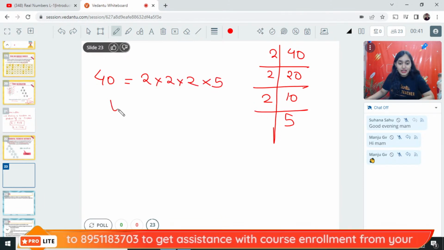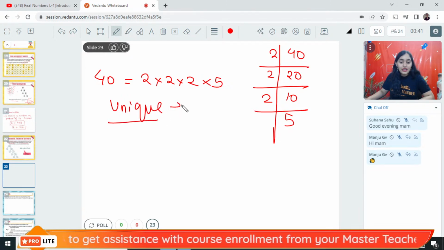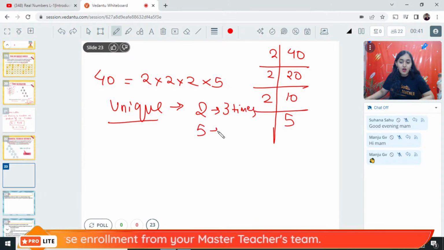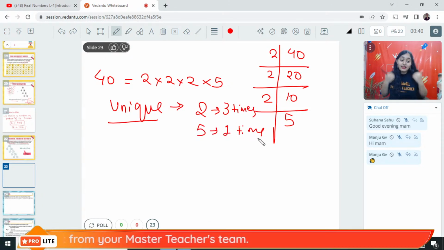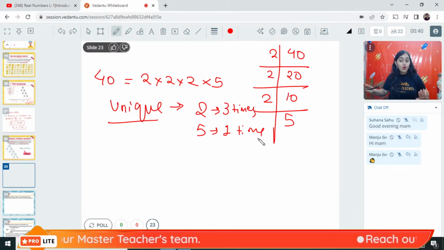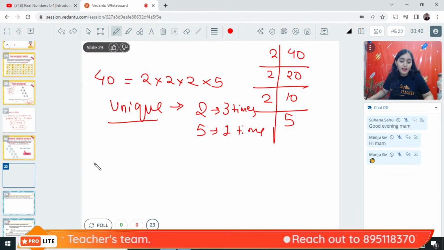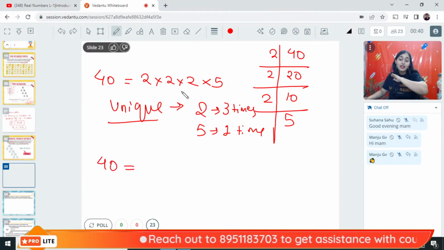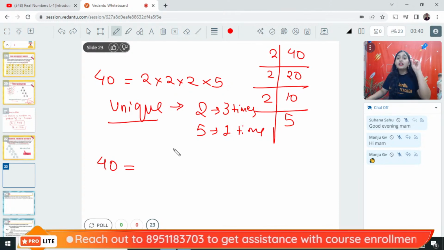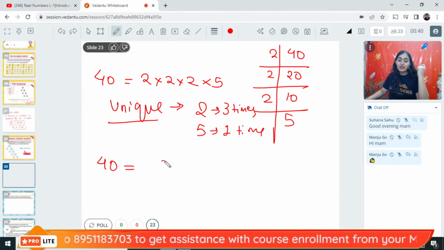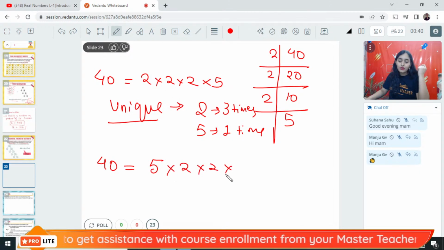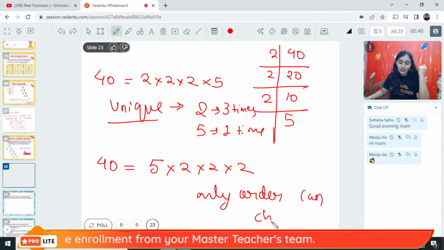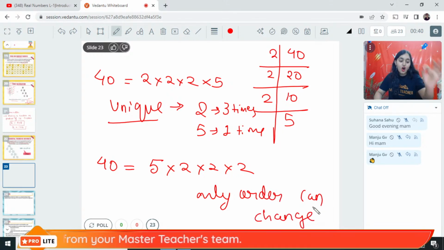So what is unique here? What is unique here, bacho? Uniqueness is 2 is occurring 3 times and 5 is occurring 1 time. Is there any other prime factorization possible? No, there is no other kind of prime factorization possible. 40 can only be represented as 2 3 times, 5 1 time. There is no other way of representing it. The only order can change. You can write 5 into 2 into 2 into 2. Only order can change. The numbers will not change.